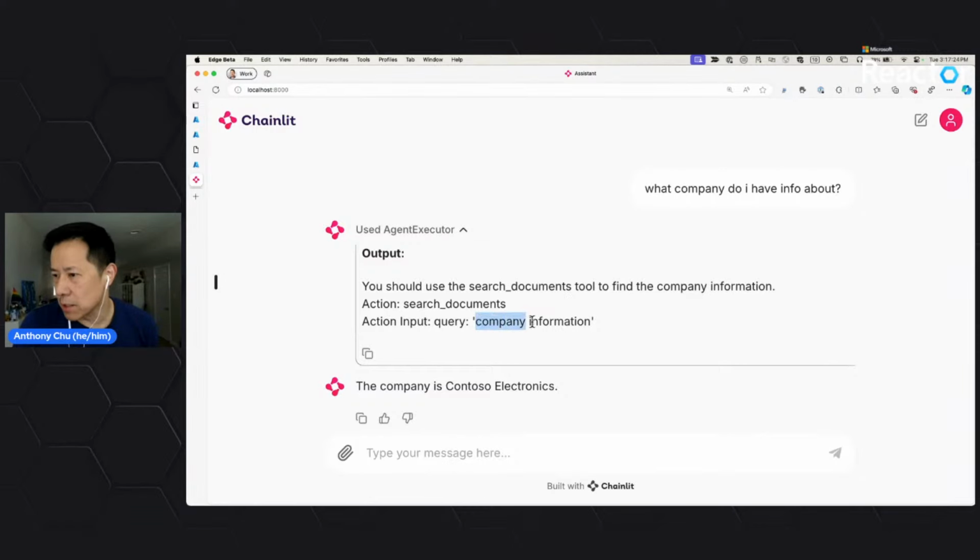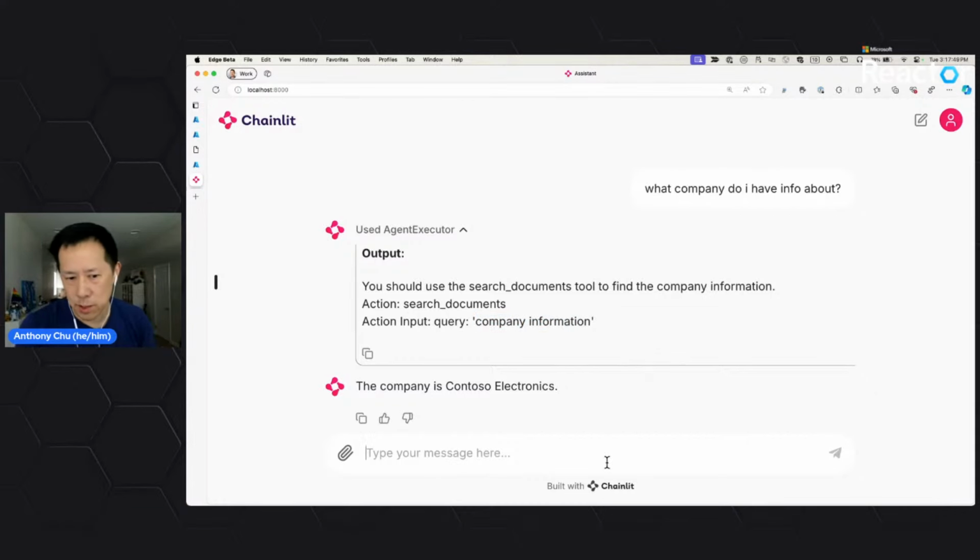And then it submitted a query that says company information to the Azure AI Search, and then Azure AI Search returned a few documents relating to that, and then the LLM basically looked through it and decided that the answer is, the company is called Contoso Electronics. So we can ask it more information.